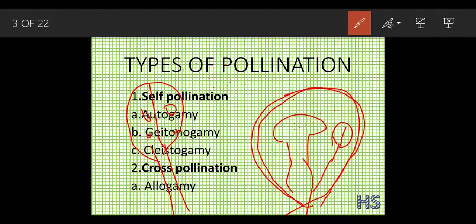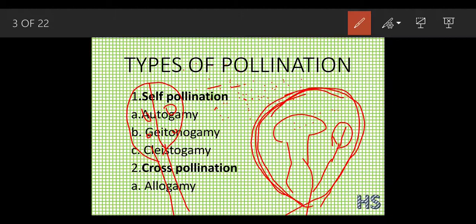The pollens will fall like this, but they will stick to here only, because this calyx will prove as a barrier. So definitely there won't be any chance of cross pollination.